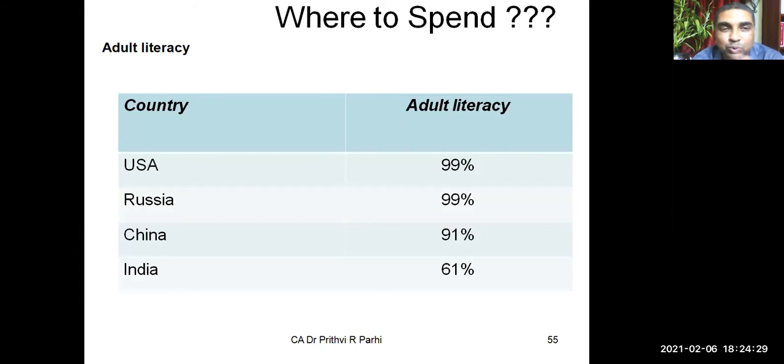Let us try to see some areas. This particular table shows adult literacy in various countries, that means how many people are literate. In US, 99%, Russia, 99%, China, 91%, India, how much? 61%. So this gives you some idea of where we need to spend money. That is one thing.